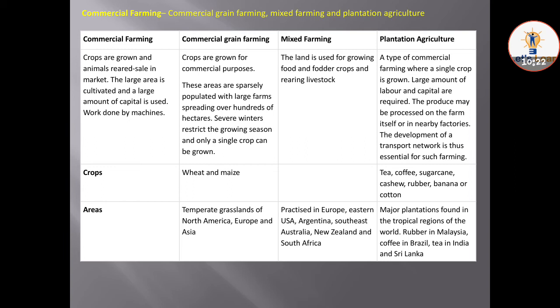The crops grown by this farming are tea, coffee, sugar cane, cashew, rubber, banana, or cotton. It is practiced in major plantations found in tropical regions of the world: rubber in Malaysia, coffee in Brazil, tea in India and Sri Lanka.